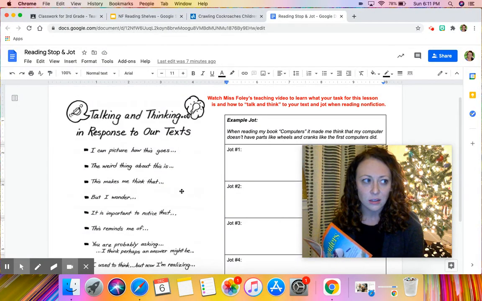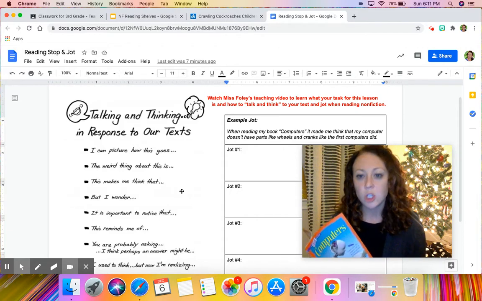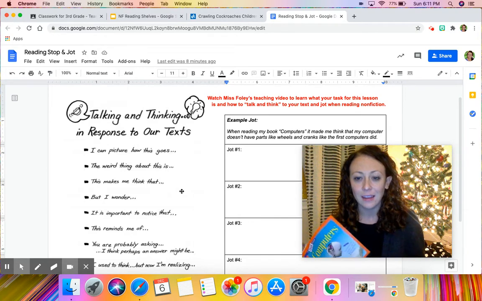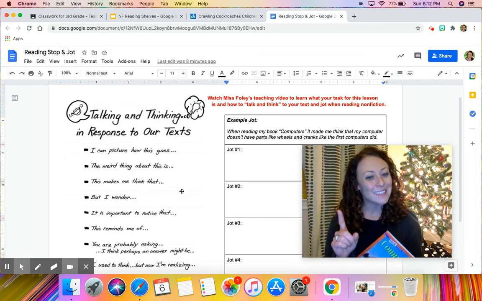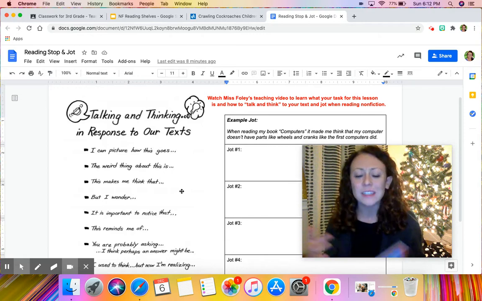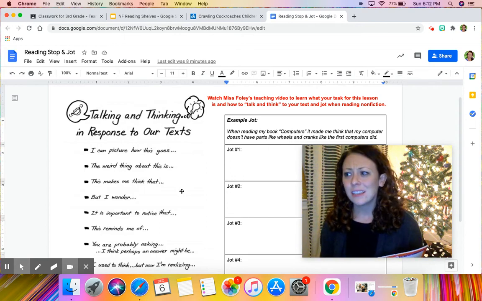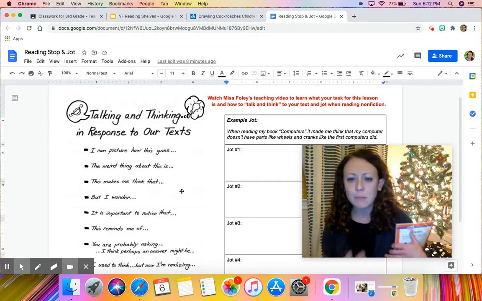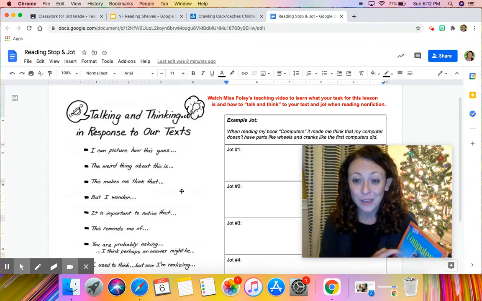But I wonder what would happen if the elephant was shorter. Or I wonder what would happen if the giraffe didn't have such a long neck. It's important to notice that. This reminds me of, you're probably asking, and I think perhaps an answer might be. So you can even say, as I was reading, I got thinking that why would they choose to do this? And perhaps it might be because of this. Like you can hypothesize and take guesses and make predictions when you're reading nonfiction.